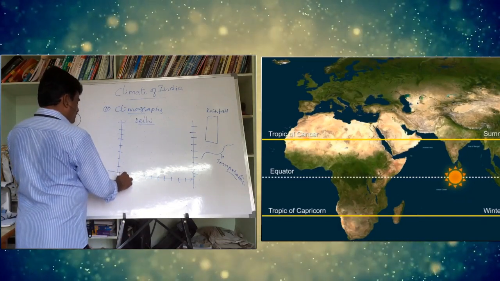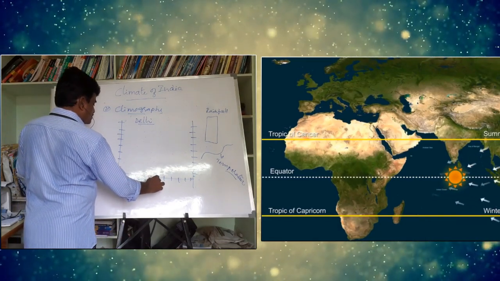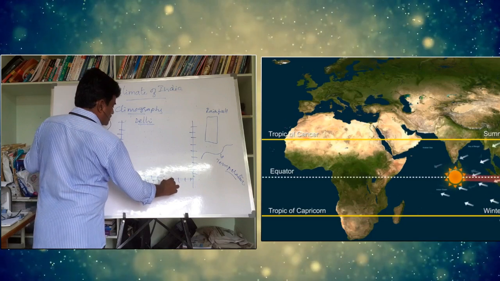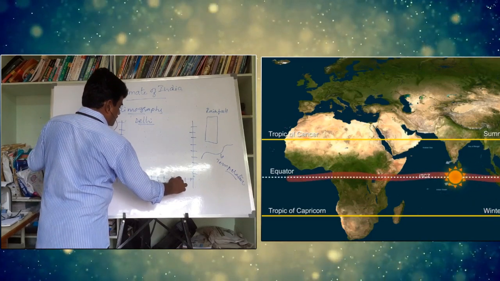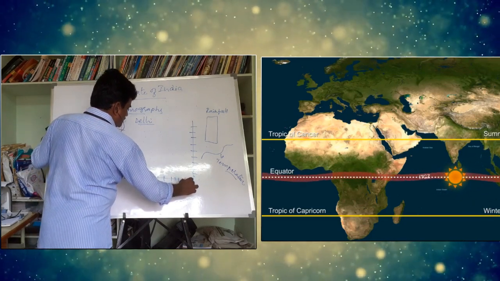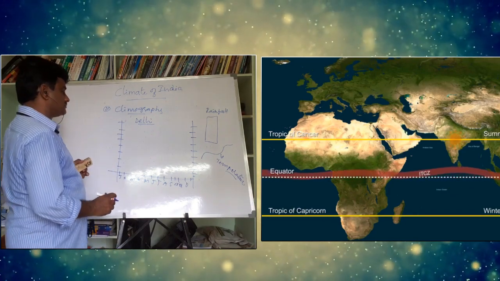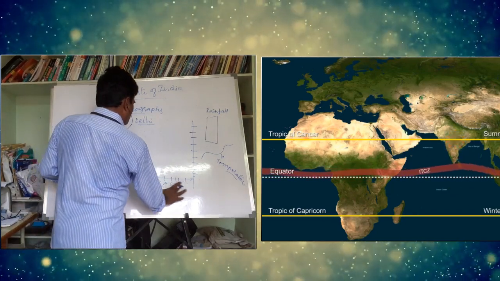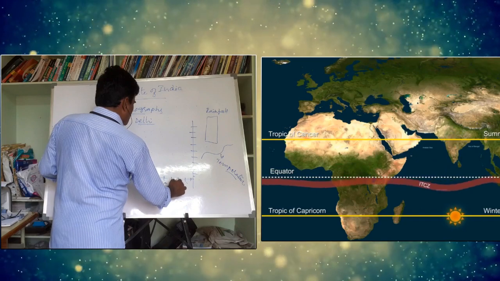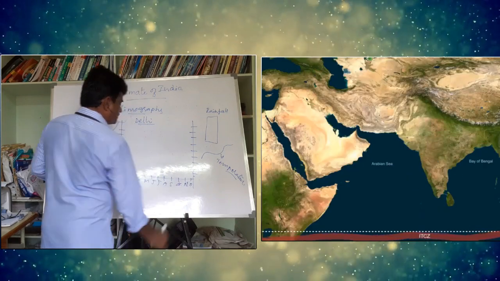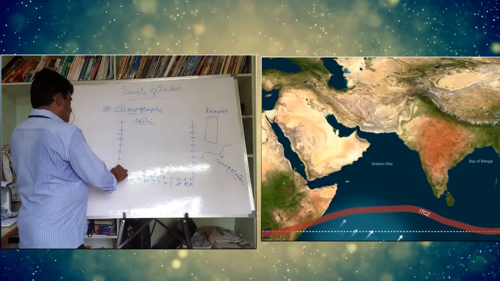January, February, March, April, May, June, July, August, September, October, November, December. So we can take it like this. You can take bar graphs like this.